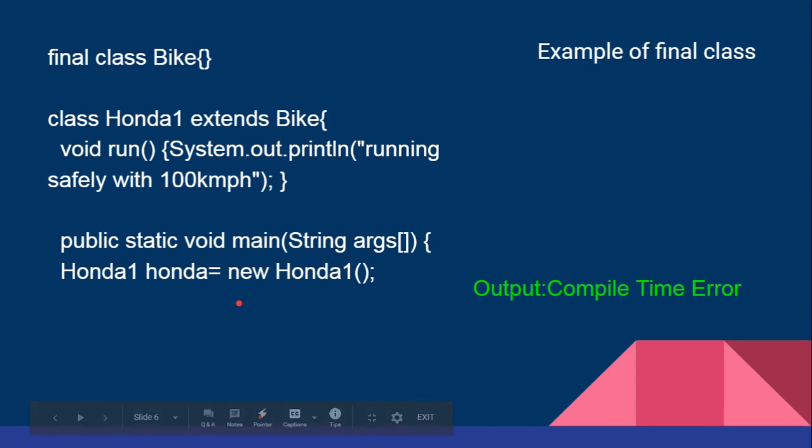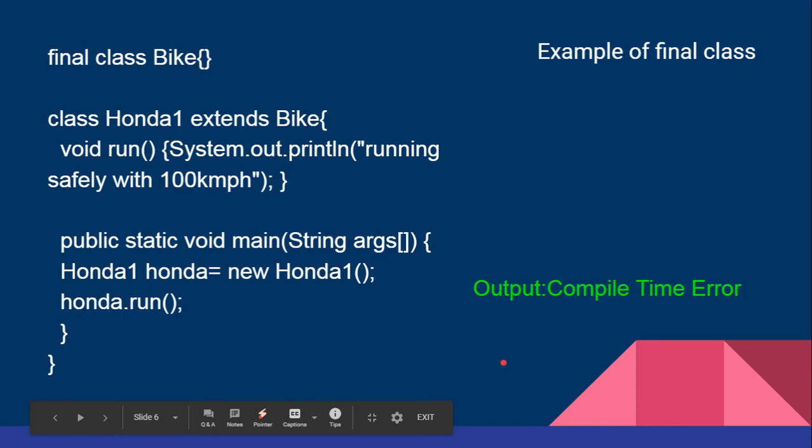Okay, so in all the three examples, what we have seen is once we declare the variable or the method or the class as final, we cannot reuse or reassign any value, which will give a compile time error in the program. So this final keyword helps to define a final value in the case of a variable.